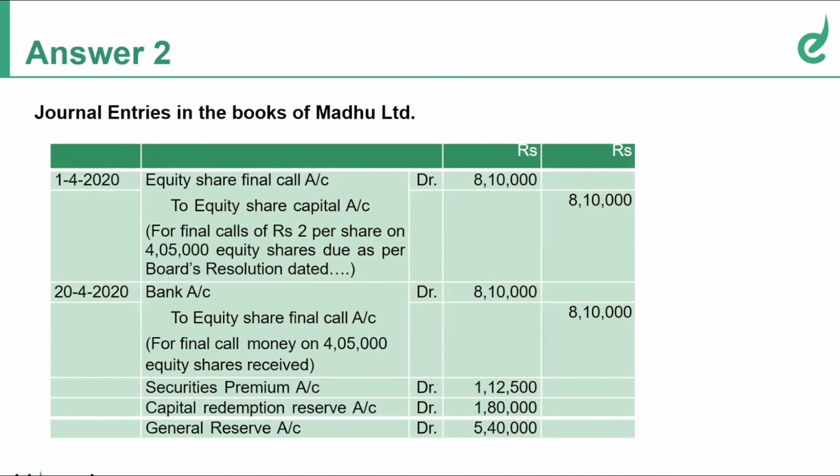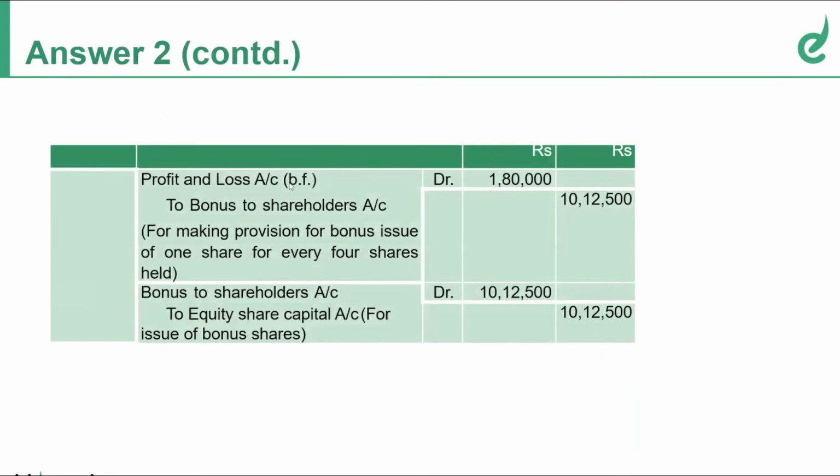So securities premium account debit. Like I told you, we are going to go in the order of capital redemption reserve, securities premium, general reserve, then whatever balance is left, we will utilize P&L account. So securities premium, I have 1,12,500, use it. Capital redemption reserve, I have 1,80,000, use it. General reserve, there is 5,40,000. And the balance is 1,80,000 of profit and loss account.